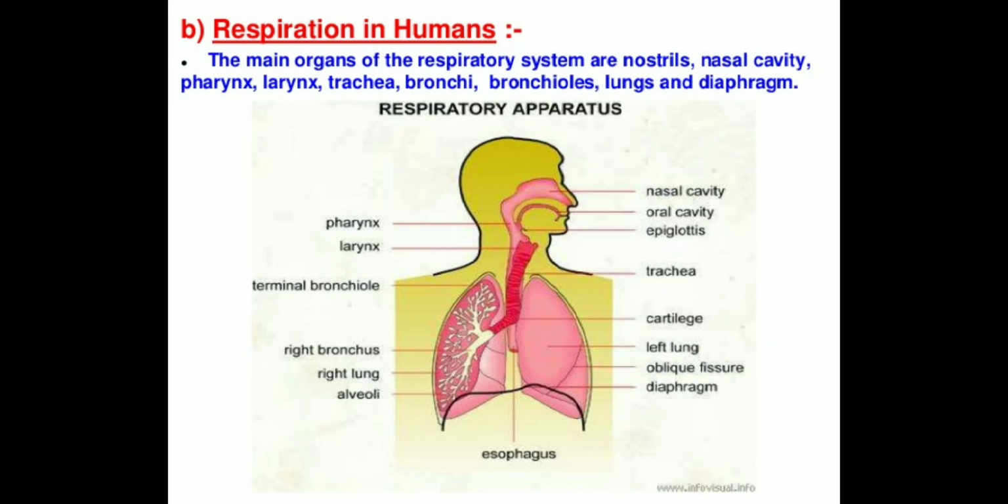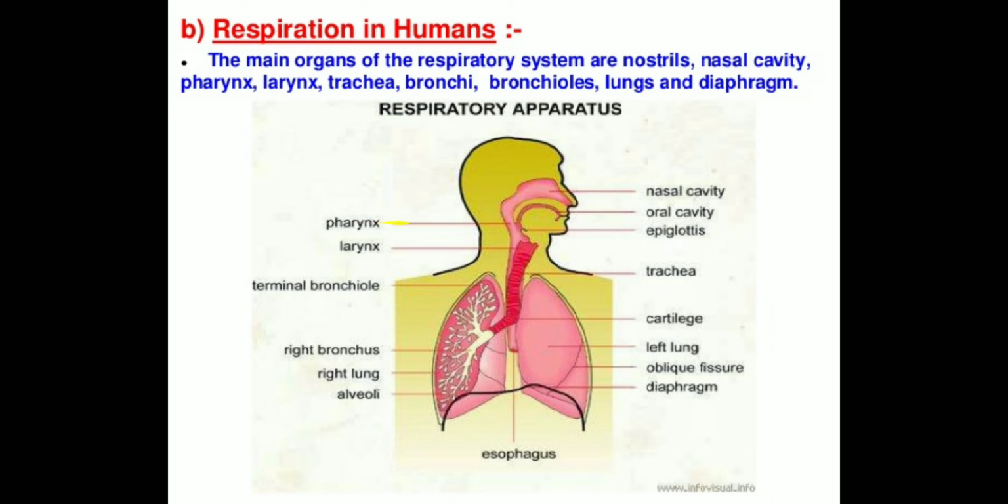Now come to respiration in humans. This is the figure of the human respiratory system. So many organs are used here. First, there is the nasal cavity, and the outer openings are called the nostrils. Then the oral cavity, it means the mouth. Then the epiglottis, a simple flap which covers the trachea, that is the windpipe.